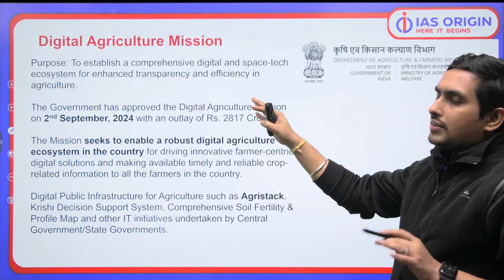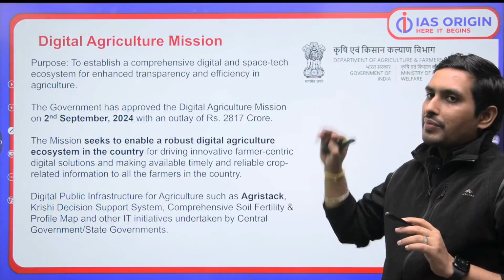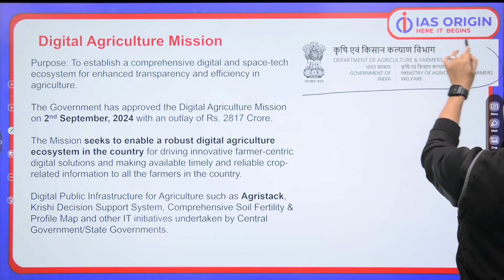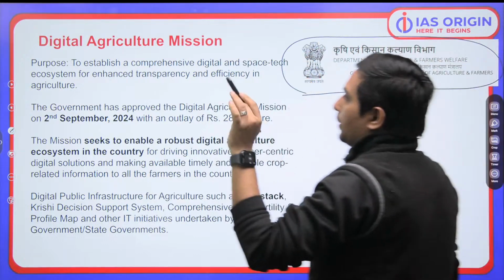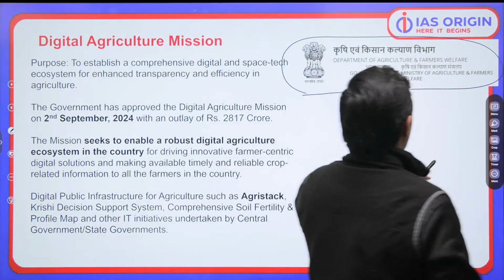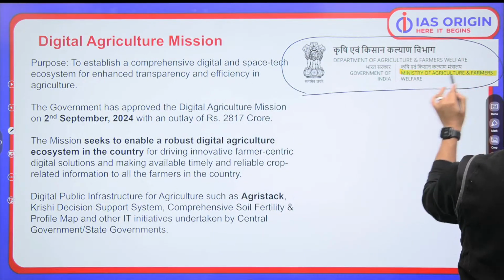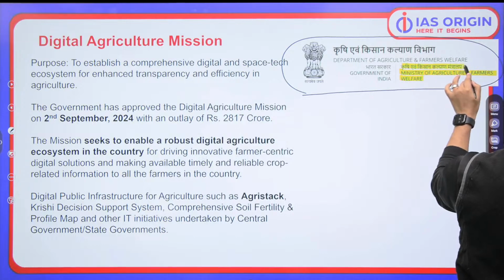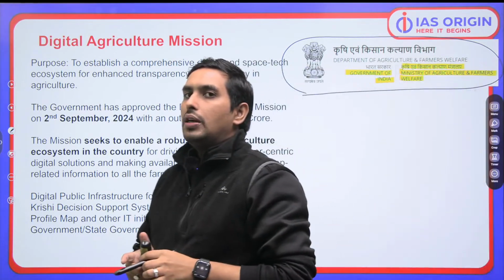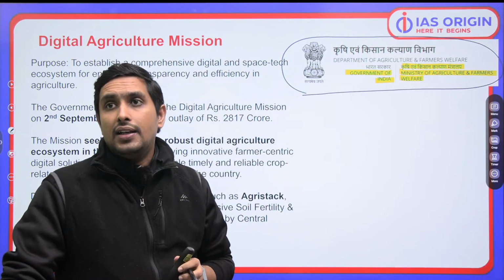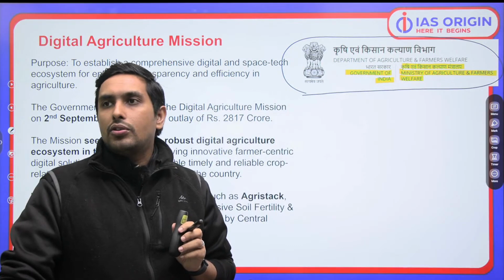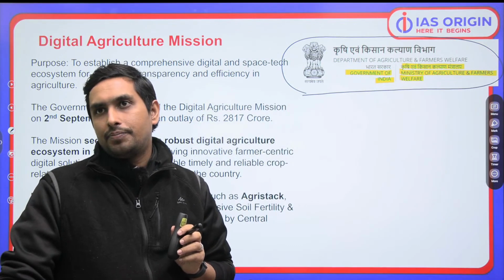I would like to start with a very important scheme. This very scheme is under the Department of Agriculture and Farmers Welfare, Ministry of Agriculture. So first of all, always remember one thing. You have got to be very clear about the ministry. So Ministry of Agriculture and Farmers Welfare, Krishi Evam Kisan Kalyan Mantralay of the Government of India. This is the scheme which belongs to that particular ministry. Be very clear. It's super important, and you have to know that at any cost. You have to understand precisely. I'll talk about each and everything.